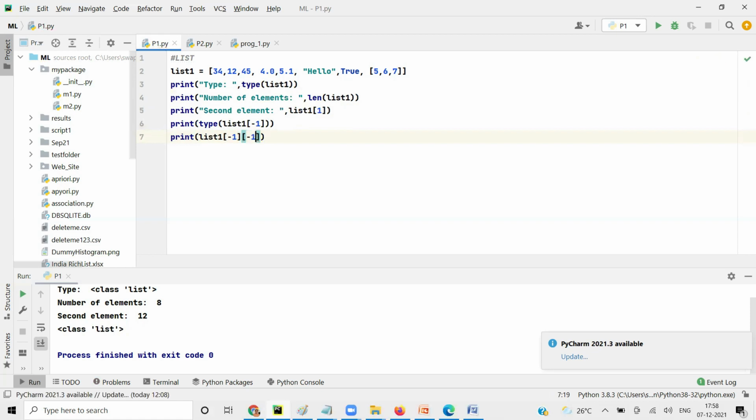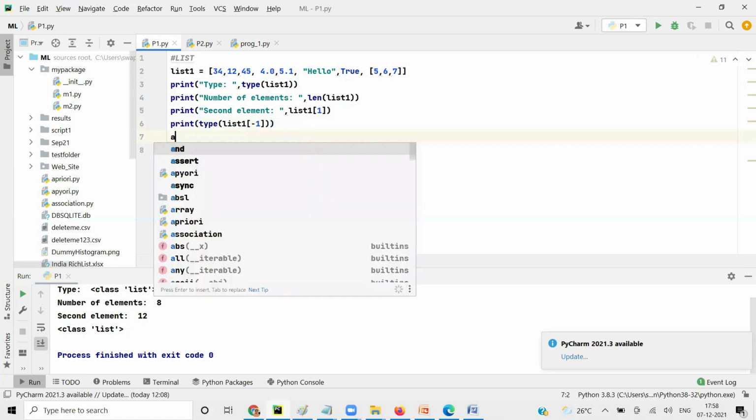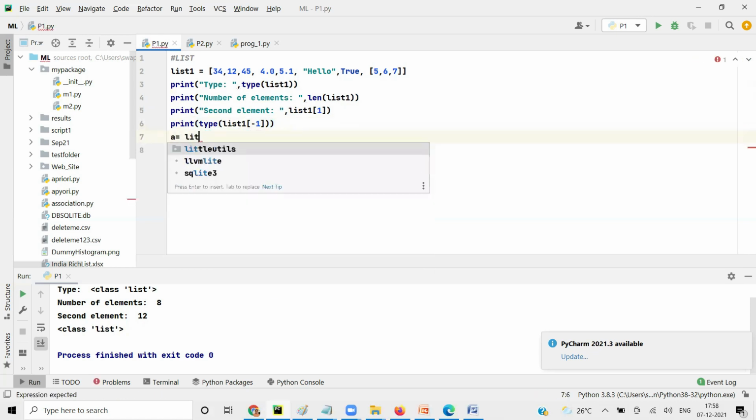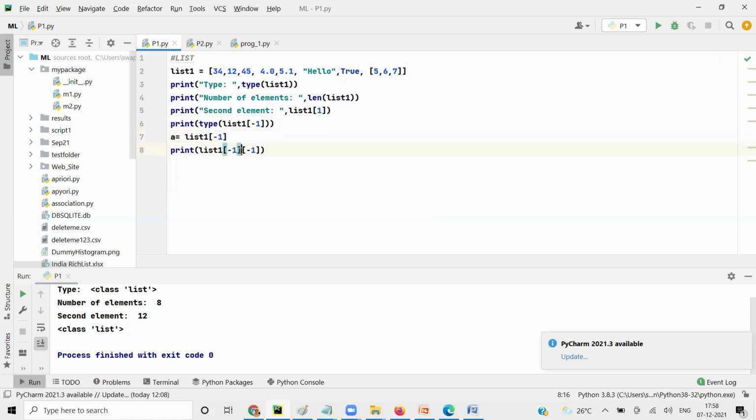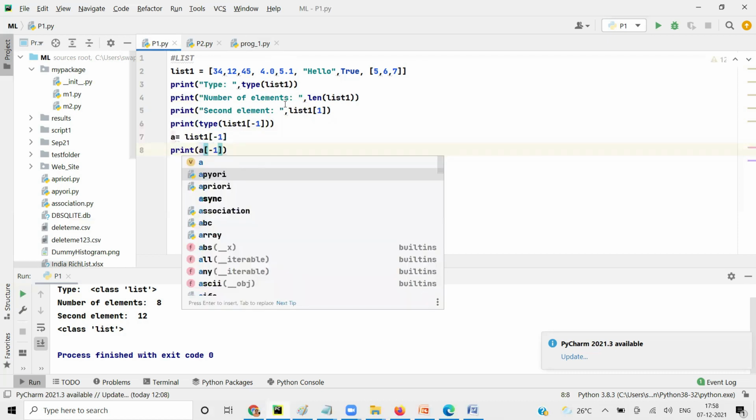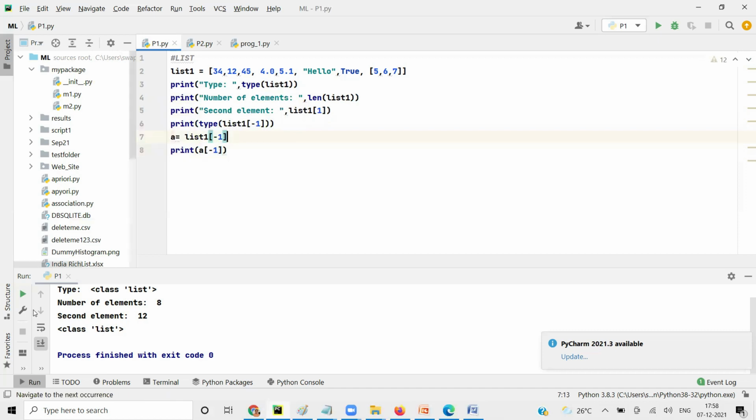So what you could do is something like this: doing A equal to list 1 of -1. So now you're replacing this with A. That's it. You're replacing the last element, you have done it.